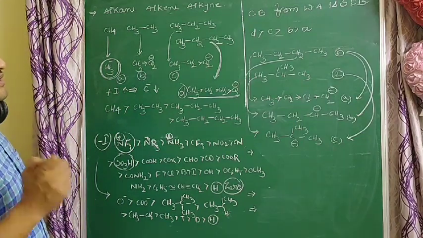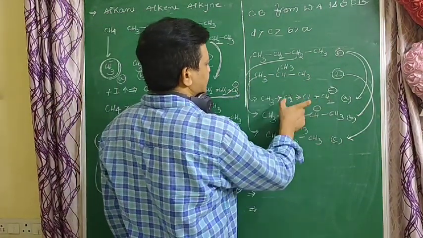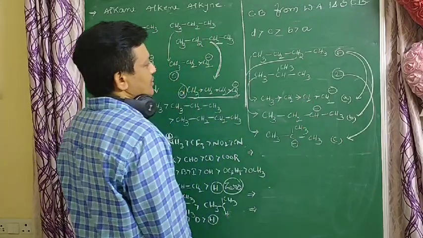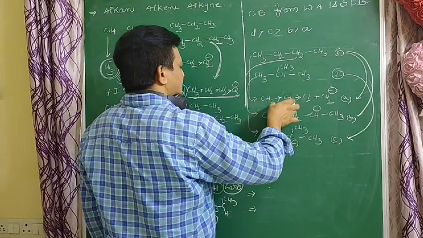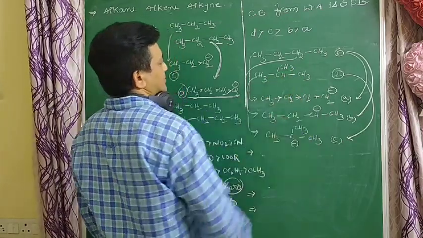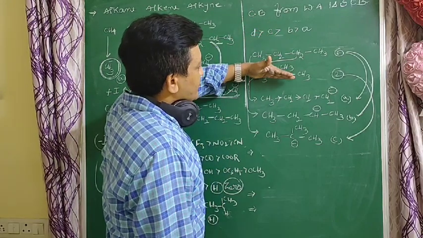Which carbanion is the most stable when compared to these three? This is the most stable, so this is more acidic when compared to the remaining compounds.